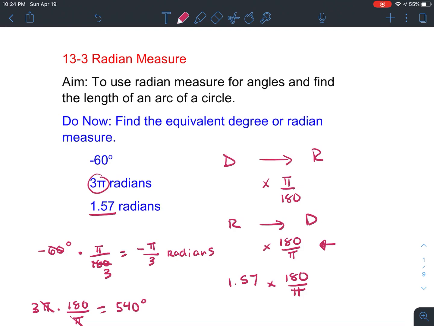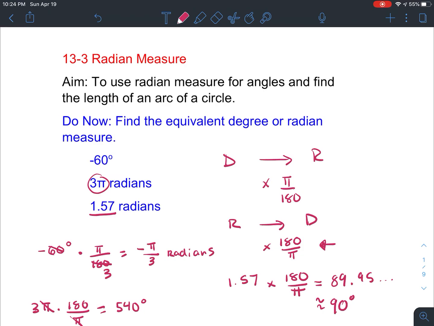There's no pi's that will cancel out here, so it's going to be an irrational number anyway. When I plug that into my calculator, I get something like 89.95... This is approximately 90 degrees. You could round that to approximately 90 degrees or whatever the question asks you to do.